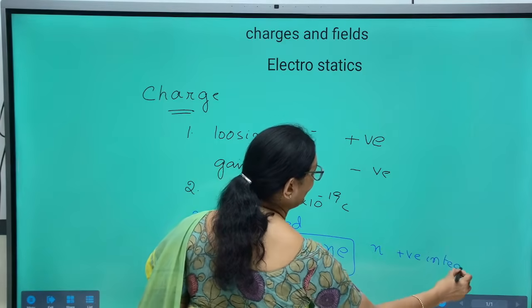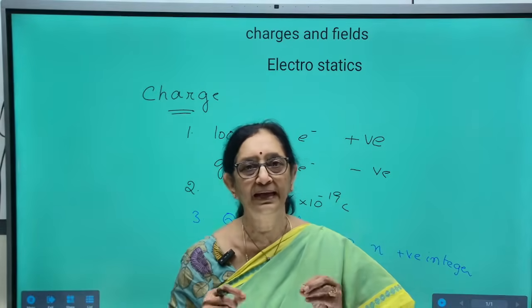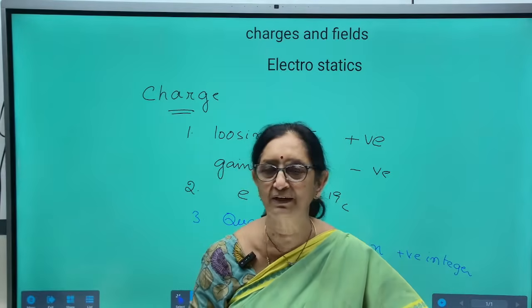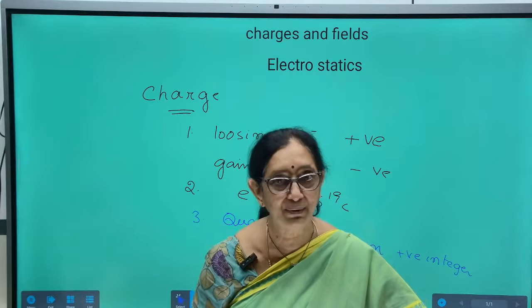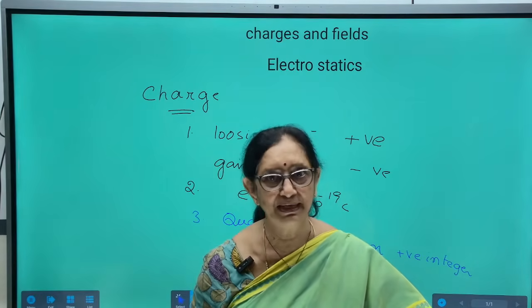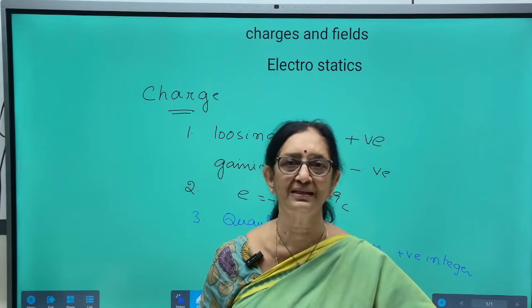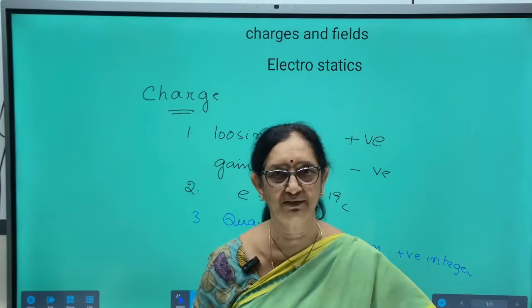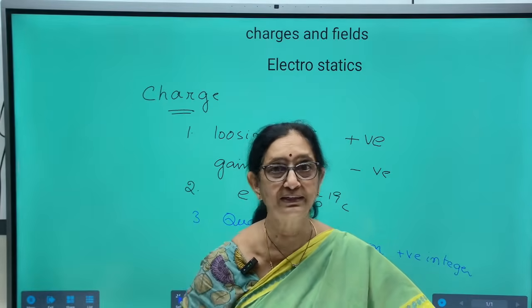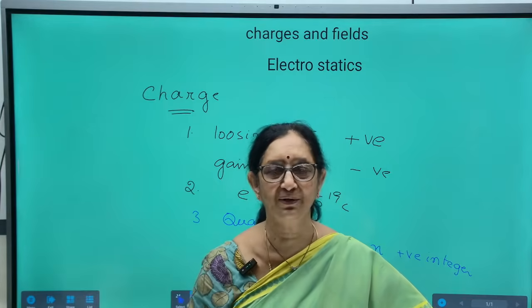It cannot be a fraction. A body can gain 1 electron, 2 electrons, 1000 electrons, 10,000 electrons, but a body cannot gain or lose 1.2 electrons, 1.3 electrons, like that.